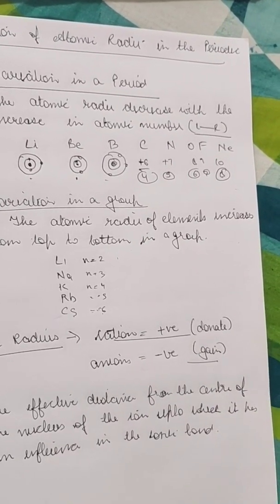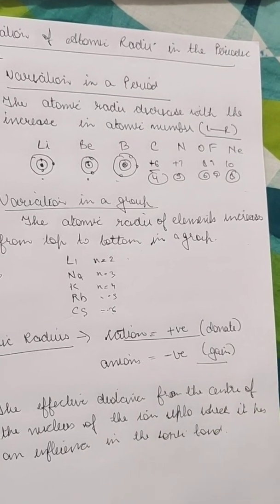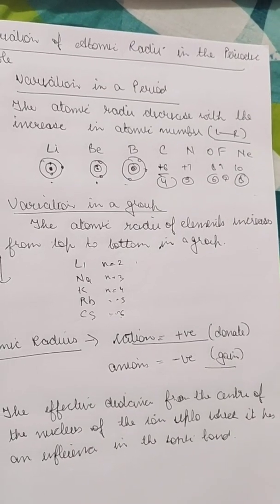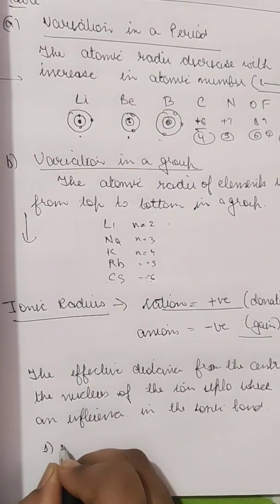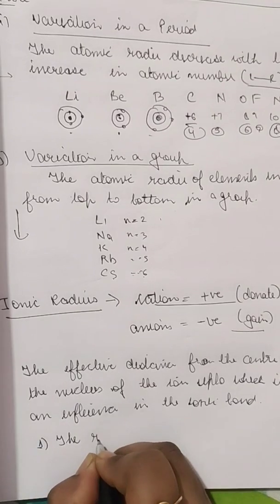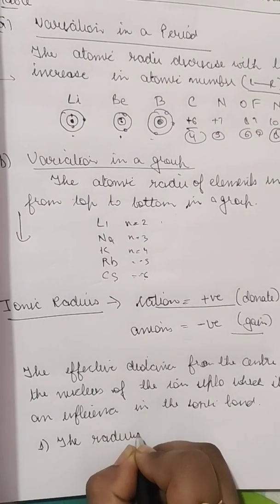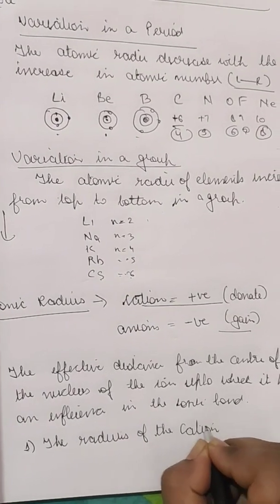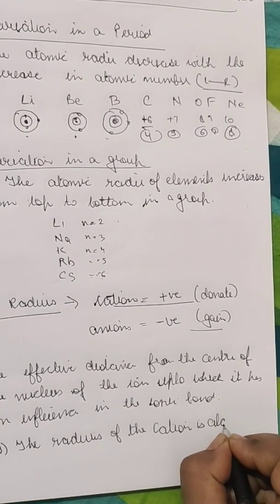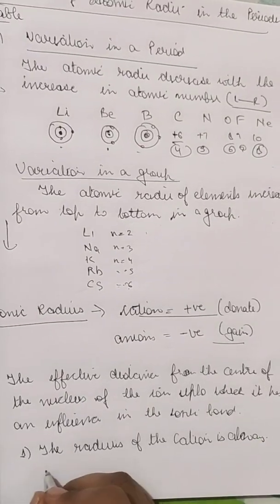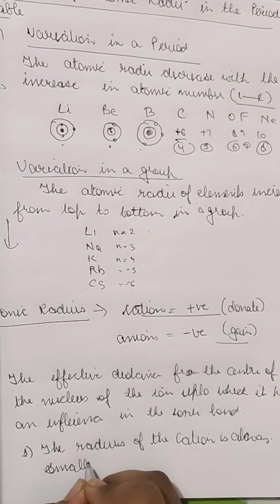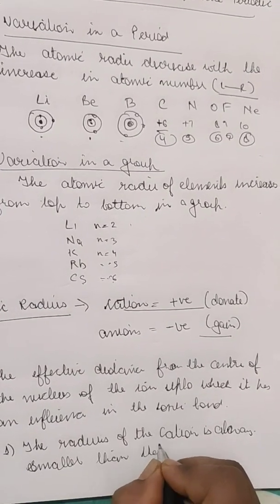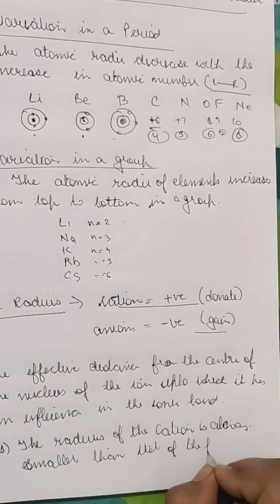Now the study of these ionic radii has led to some important generalizations. That means there are two things. Number one, the radius of the cation is always smaller than that of the parent atom.